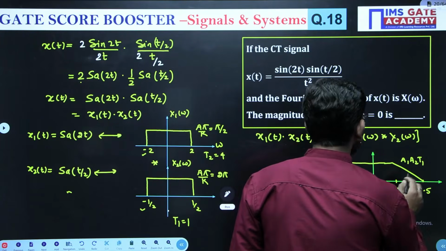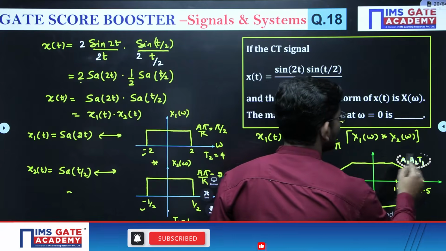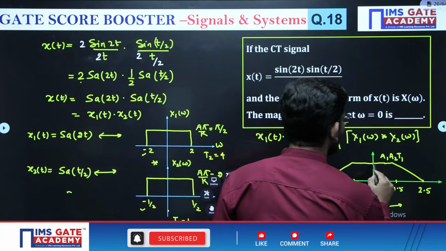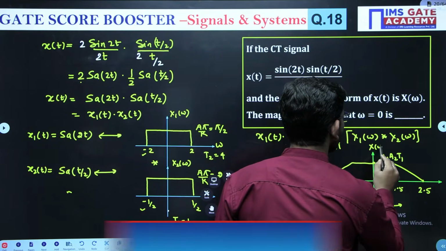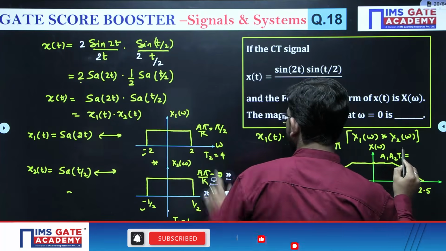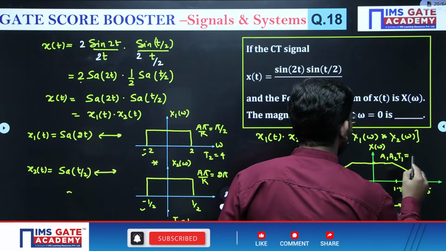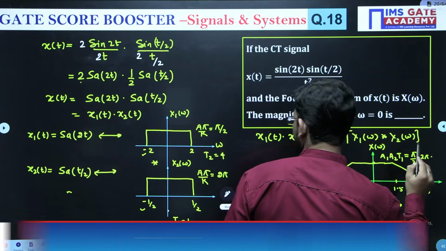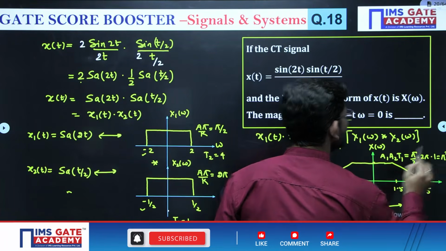Can you tell me what is going to be A1, A2 and T1? This is going to be X of omega. A1 is pi by 2 into 2 pi into T1 is 1. So you will get pi square.